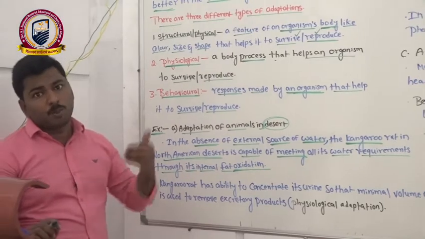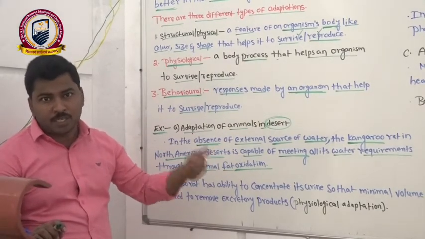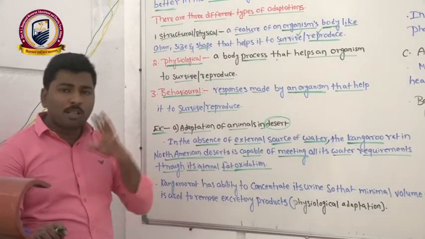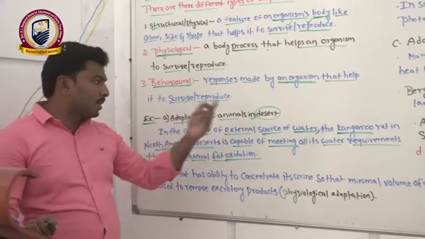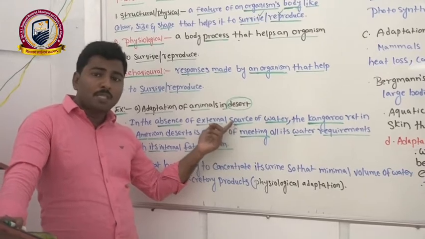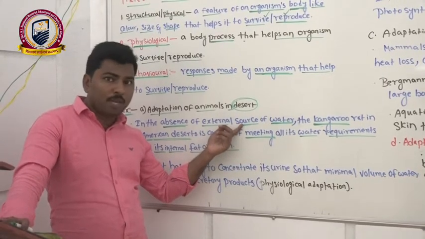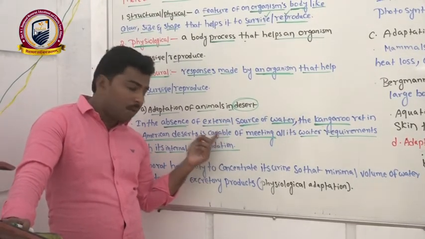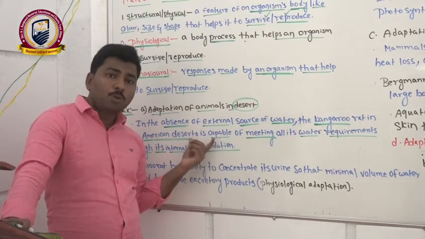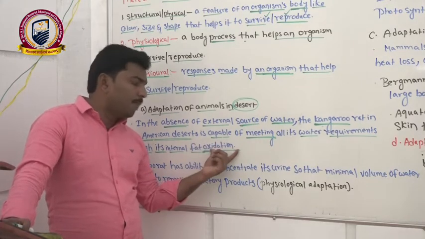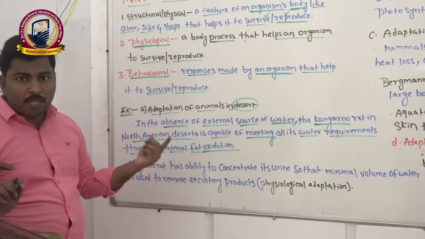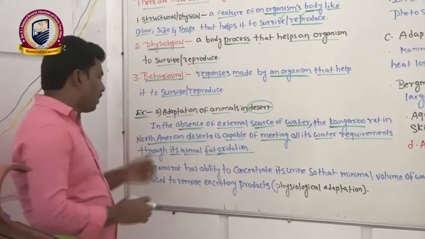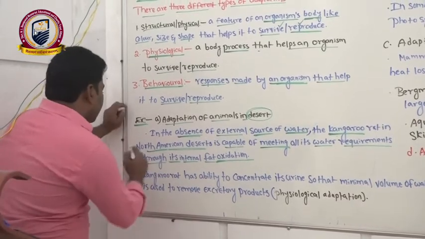Processes like digestion, respiration, excretion, whatever it is, all the metabolisms require water. How will they get water? From the surroundings they will not take the water. When the water is not available in the surroundings, they will oxidize their fat content. Due to this oxidation, water is released as a byproduct. That water they can use for their metabolisms. Clear? This is the one thing.